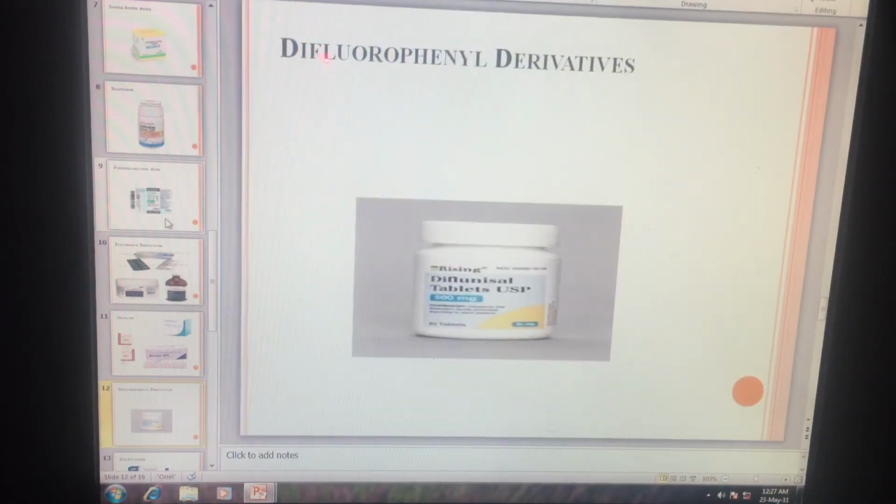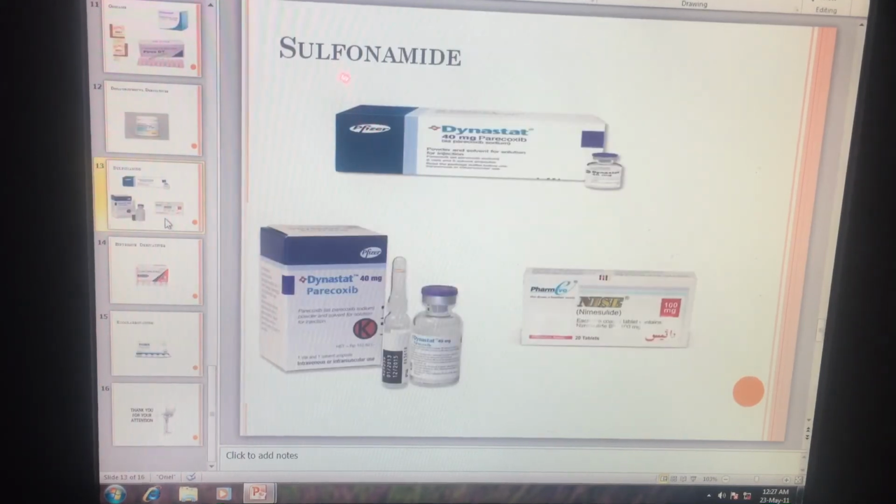Next is diflunisal tablet, available in a dose of 500 mg. Next is sulfonamide, so Pericocet available in a dose of 440 mg and this is also manufactured by Pfizer pharmaceutical company. Next is nimesulide available in a dose of 100 mg and this is manufactured by Parmo